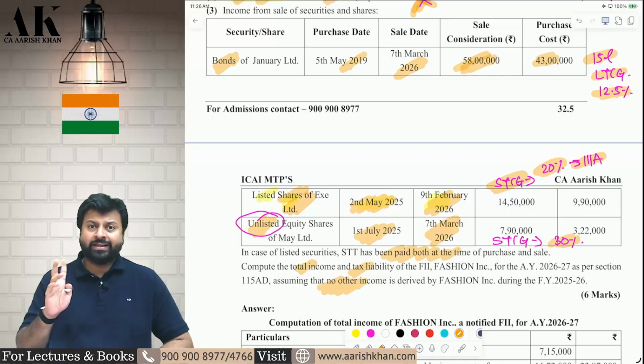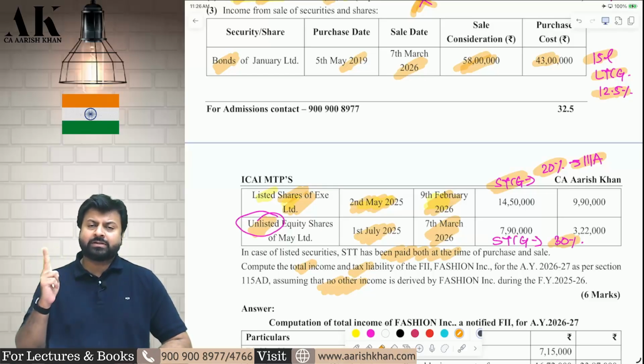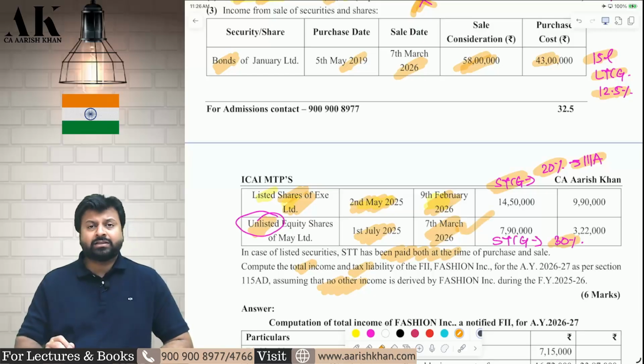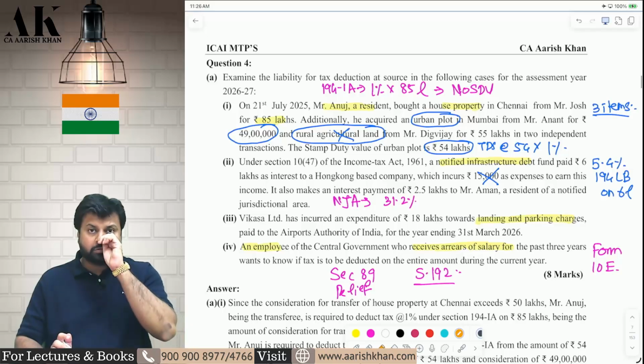Go and check 115AD. 115AD has 4 tax rates. Long-term capital gains, normal, 12.5%. Long-term capital gains, 112A, 12.5% with an exemption of 1.25 lakhs. STCG, 111A, 20%. STCG, normal, 30%. So this will be taxed at 30%. I hope it is clear to all of you. Let's go ahead with the next question. Next question is on TDS.